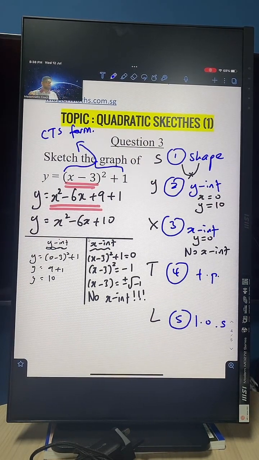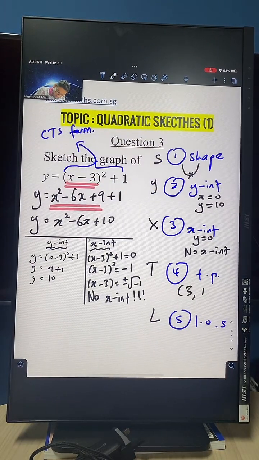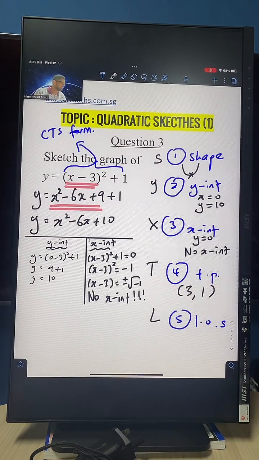I hope this is okay for you guys. So when you see a CTS form, it becomes even easier to find the turning point, because your turning point will just be 3, 1. Some of you are like, how you get 3 and 1, coach?